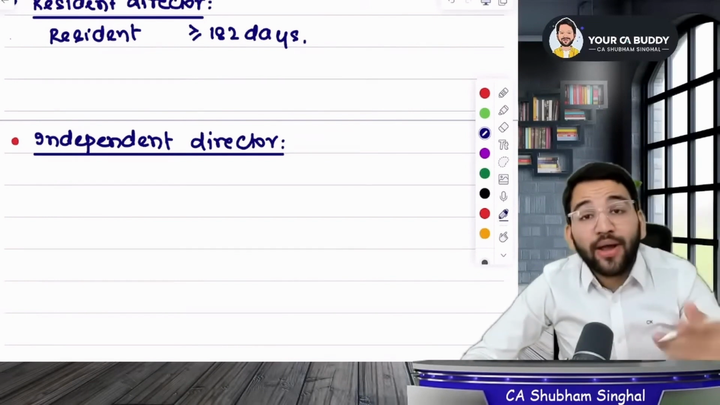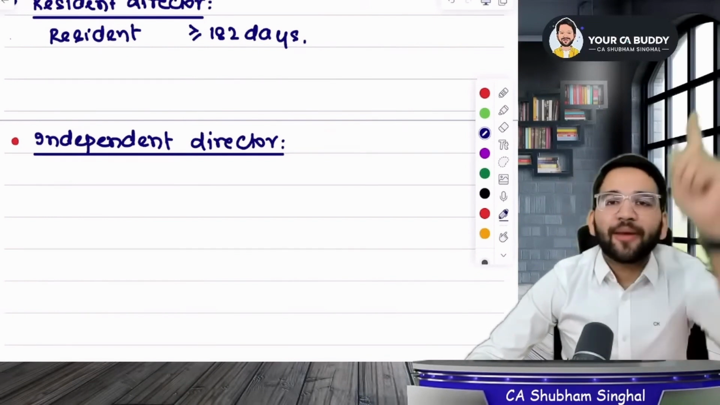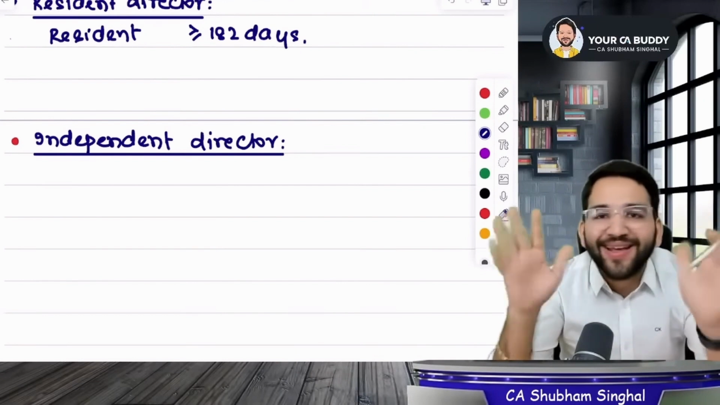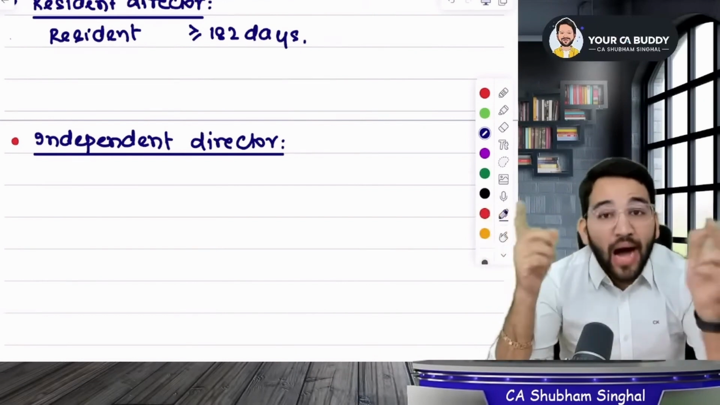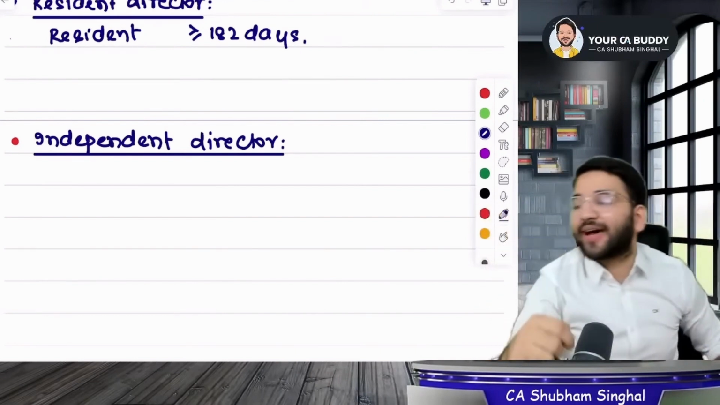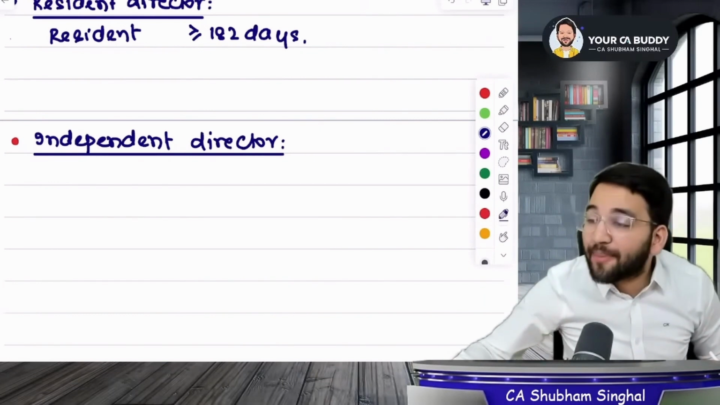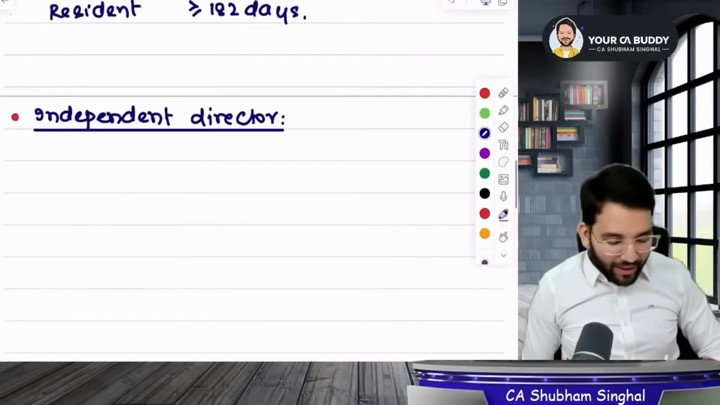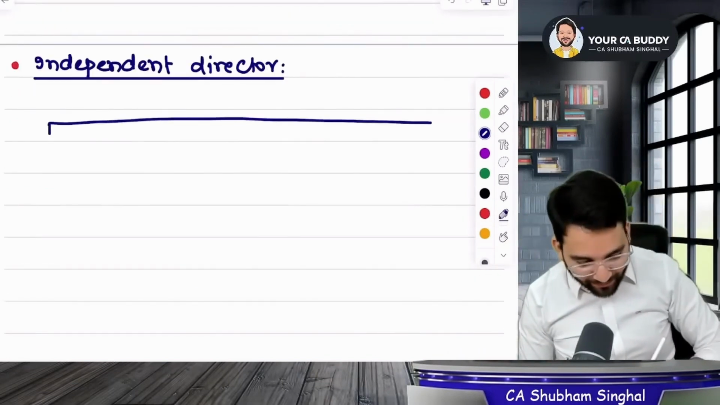If you put that person there, then tomorrow if there's a fraud in the company, he will be the first to point out things because he has nothing to do with the company. Now a question arises, who should be appointed as independent director? In other words, independent director's provision is applicable to whom? Let's divide this in 3 parts.